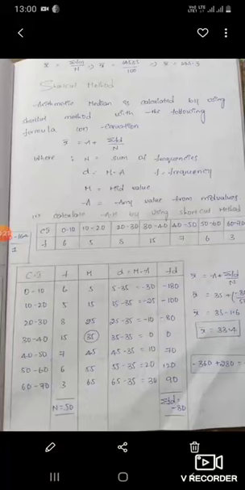I hope you understood all the 4 methods here. In case of direct observations, we directly apply summation x by n, that is total by number of observations. In case of discrete series, summation fx by n, and in case of continuous series, summation fm by n, where the mid value is used. And in the shortcut method, we find the assumed mean and then the deviation, using A plus summation fd by n to find the average value.